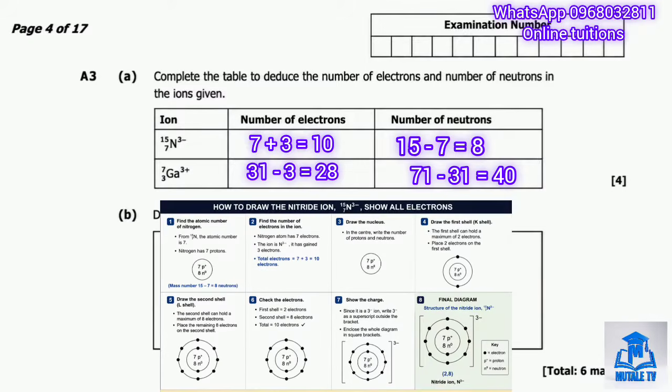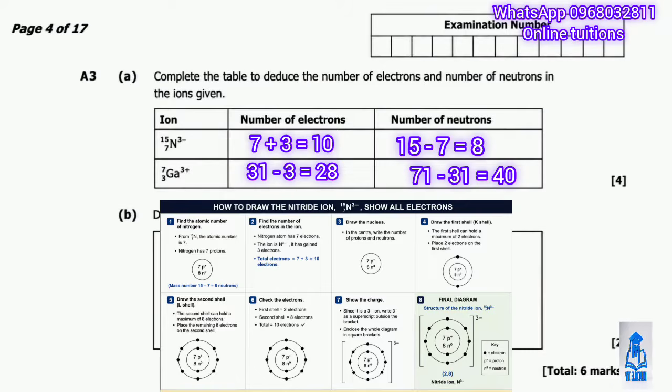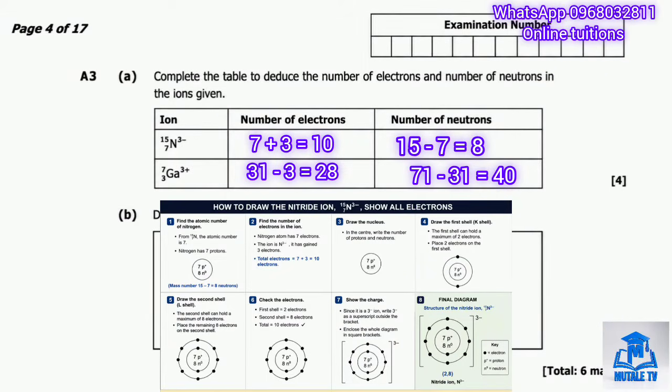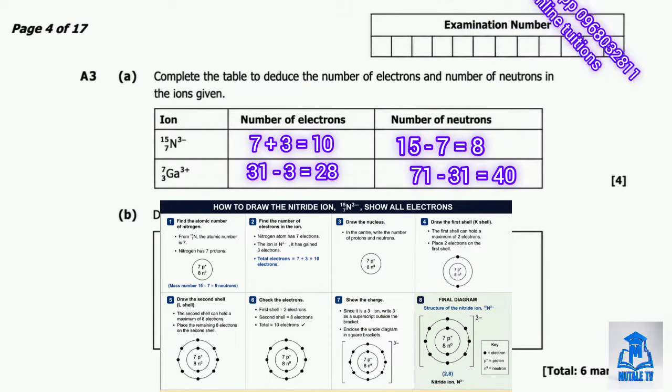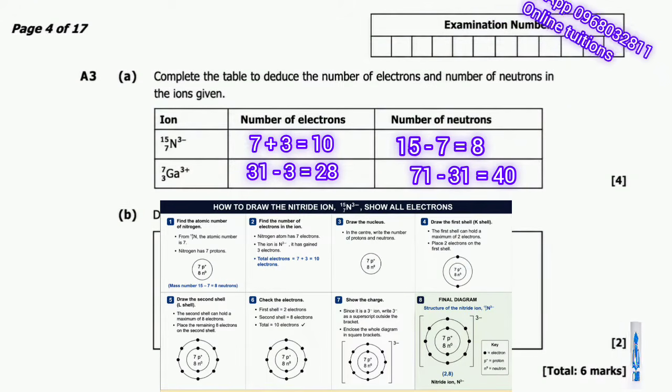So nitrogen has 7 electrons normally, arranged as 2 in the first shell and 5 in the second shell. As a 3 minus ion, it gains 3 more electrons, giving a total of 10 electrons, arranged as 2 in the first shell and 8 in the second shell, which is now a full outer shell, just like neon. When drawing this, show the nucleus with the symbol N and the charge 3 minus, with two electrons in the inner shell and 8 electrons in the outer shell.